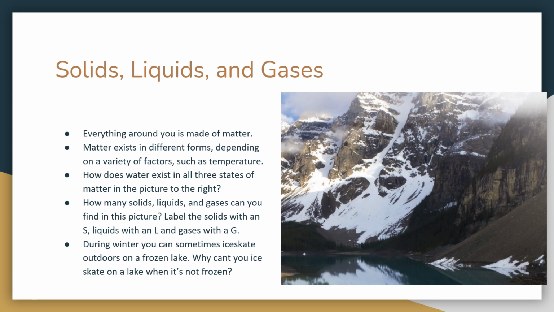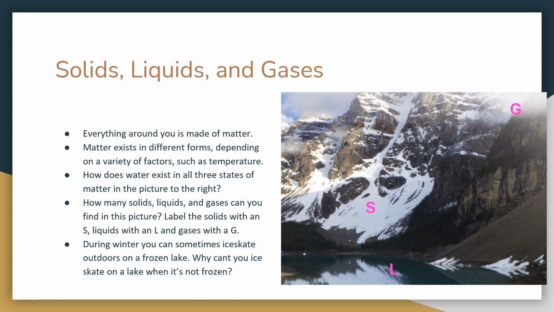How does water exist in all three states of matter in this picture to the right? How many solids, liquids, and gases can you find in this picture? So label the solids with an S, liquids with L, and gases with a G. So we're going to label the snow as solid. You could also label the water around the edges as an S because usually when it is cold, that's where it freezes first. Obviously there's snow on the ground, so it is cold, but you can tell that that center there where the L is still liquid.